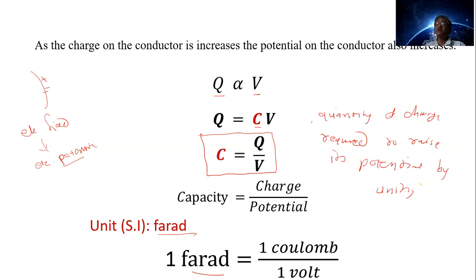That means when the charge of 1 coulomb is given to the conductor, and its potential rises by 1 volt, then the capacity is 1 farad. Suppose when 1 coulomb of charge is given to the conductor and the potential developed on the conductor is 1 volt, then we can say the capacity of this conductor is 1 farad.